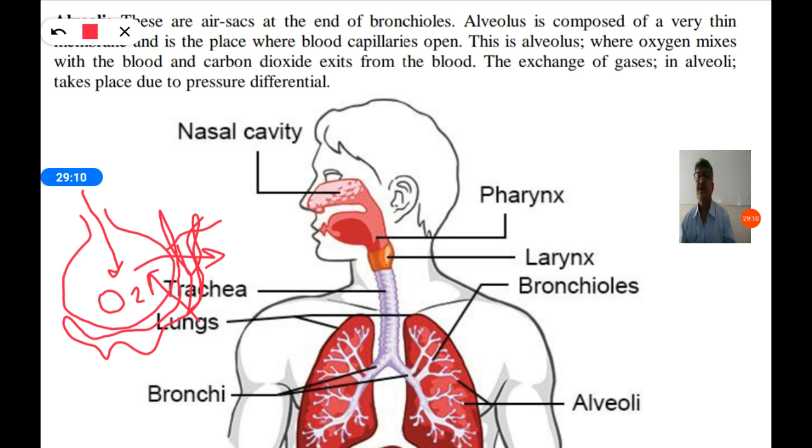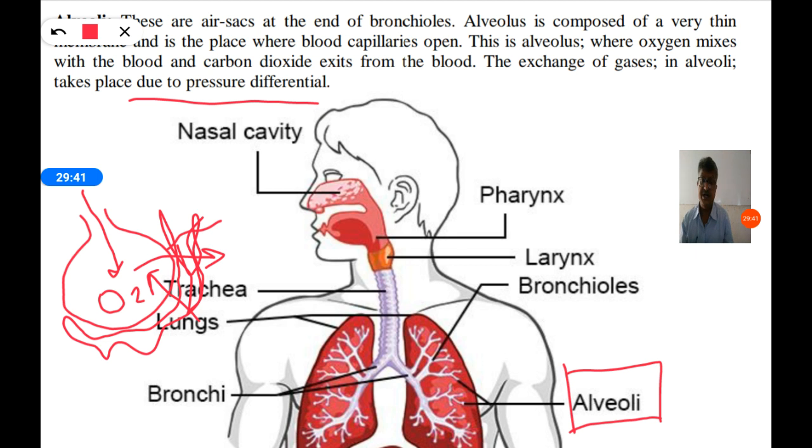Every alveolus is doing this job. There are a large number of alveoli in our lungs, not one or two. In every alveolus this function is going on, giving out carbon dioxide and taking oxygen into the blood.